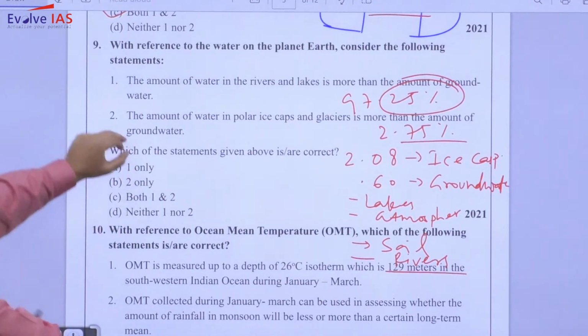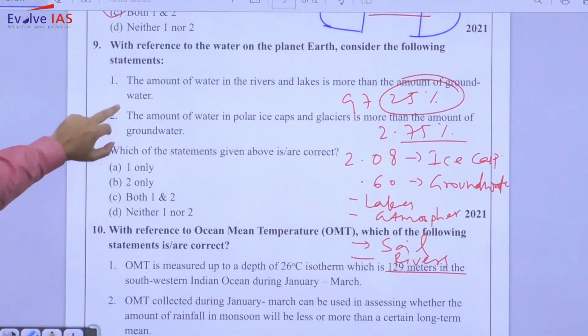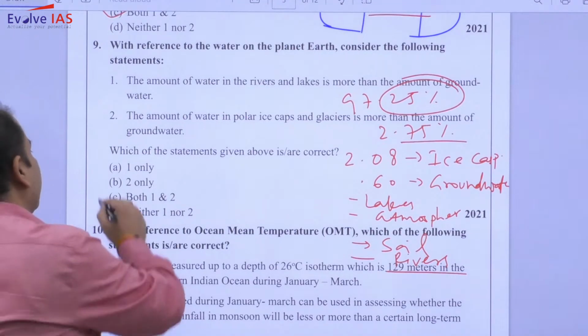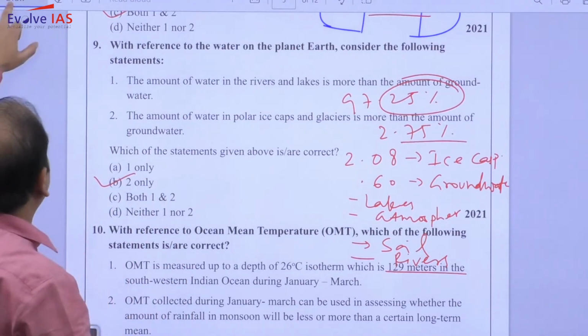Alright, so in this case, what will be the answer? The amount of water in rivers and lakes is more than the amount of groundwater, not possible. So that is incorrect. The amount of water in polar ice caps and glaciers is more than the amount of groundwater, that is correct. So only B is correct.